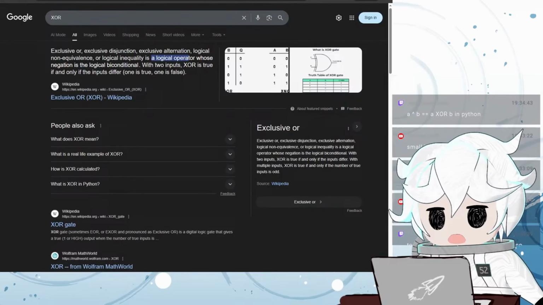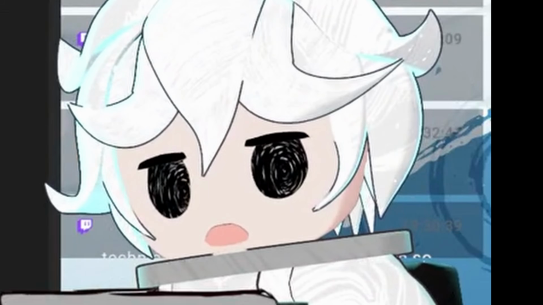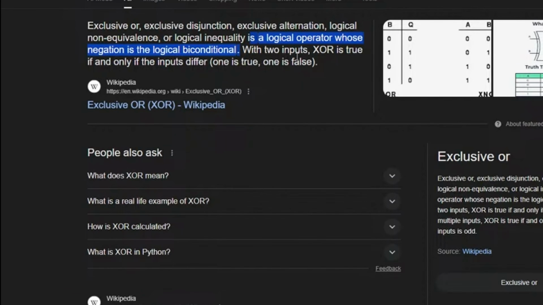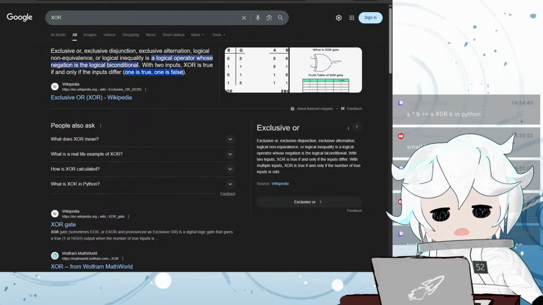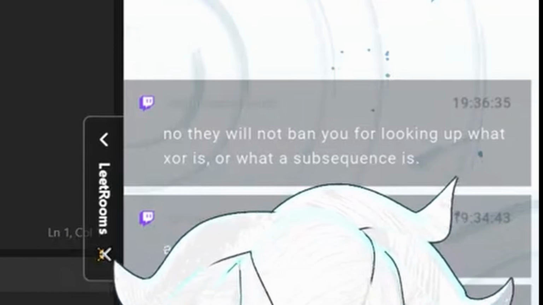Actually, I've never heard of anyone getting banned on Leetcode. XOR is a logical operator whose negation is the logical bicondition. That means nothing to me. With 2 inputs, XOR is true if and only if the inputs differ. Okay. So it returns true if 1 is true and 1 is false. Exactly. There's no like 1 is true, 1 is true. Matt says they will not ban you for looking up what XOR is.